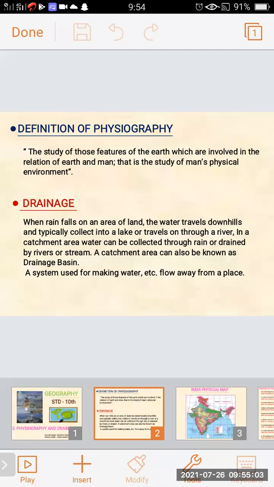In a catchment area, there are some areas where water is collected and drained by rivers or streams. The catchment area is also known as the drainage basin because the water is collected in that place for further use. It is a system for making water flow away from a place.